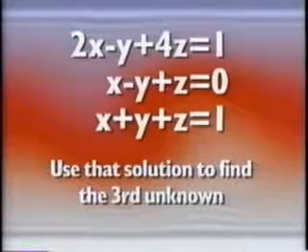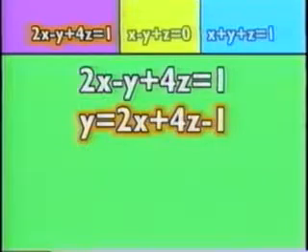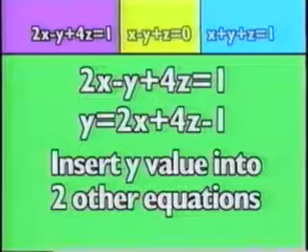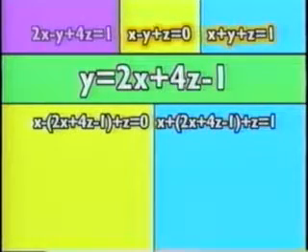Solving the first equation for y, we get y equals 2x plus 4z minus 1. Now you have a known value for y, which you can insert into the other equations. Plugging this value into the other 2 gives us x minus (2x plus 4z minus 1) plus z, which equals 0, and x plus (2x plus 4z minus 1) plus z, which equals 1.